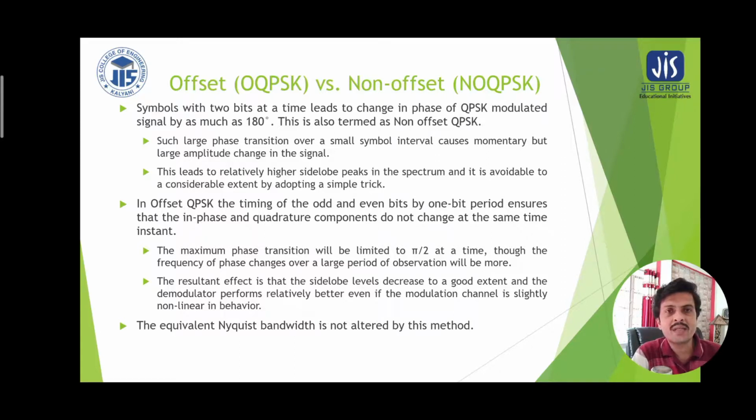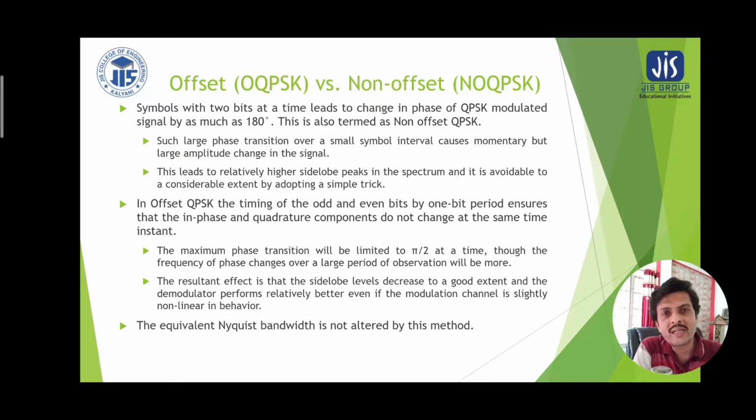In offset QPSK, the timing of the odd and even bits is shifted by 1 bit period, which ensures that the in-phase and quadrature components do not change at the same time instant. The maximum phase transition will be limited to pi by 2 at a time, though the frequency of phase changes over a large period of observation will be more.